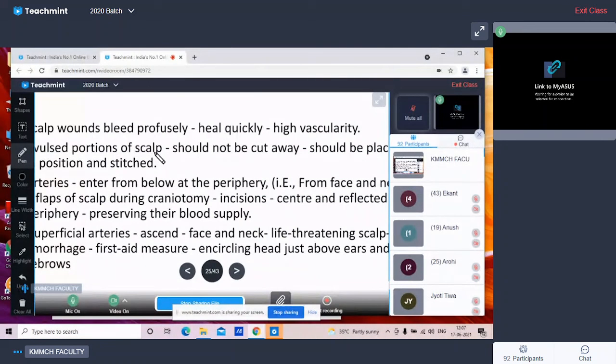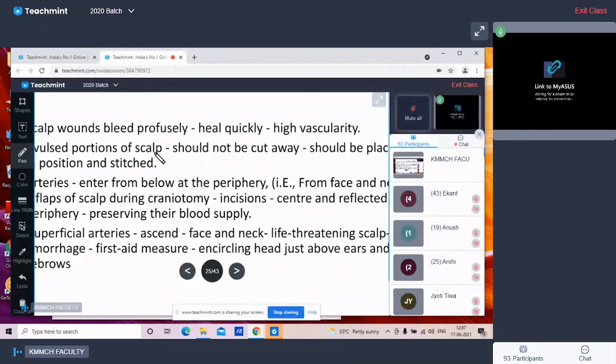जो जैसा भी scalp का skin निकल गया है, कितना भी कैसा भी skin निकल गया है, that will be put in position and stitched. It will heal quickly because of this rich or profuse blood supply of the scalp. Then all the arteries which are supplying the scalp enter from the periphery, that is from below upwards, that is from the face to the scalp.